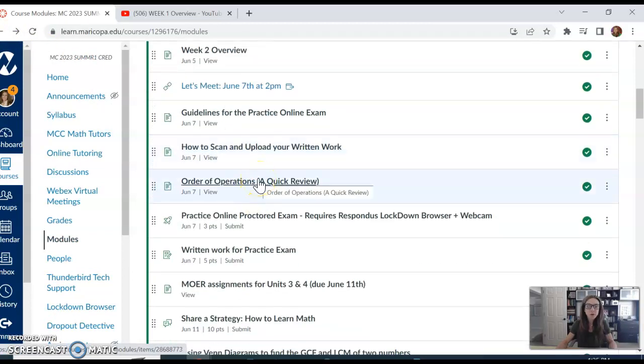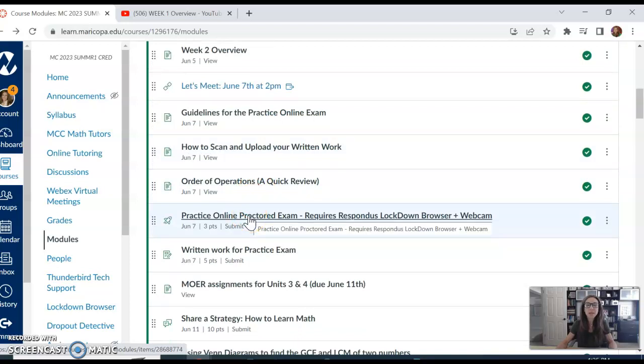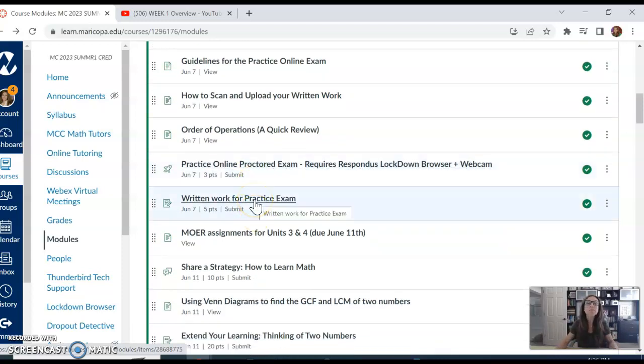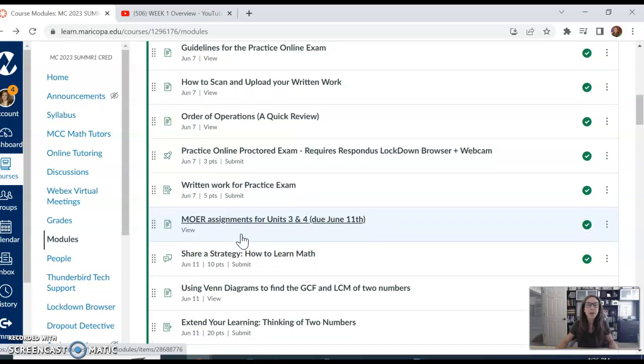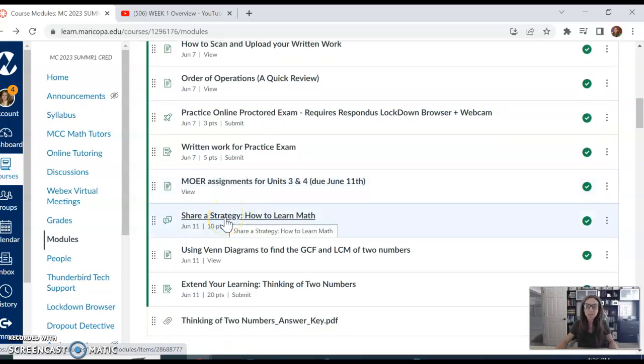Then there's the review of the order of operations. Then there's the actual exam. That's the one that when you open it up, you'll utilize the Respondus Lockdown browser and your webcam at the same time, and then you'll upload your written work. And then by the end of this week, we have units 3 and 4 due by Sunday night. And then also a discussion board called How to Learn Math.